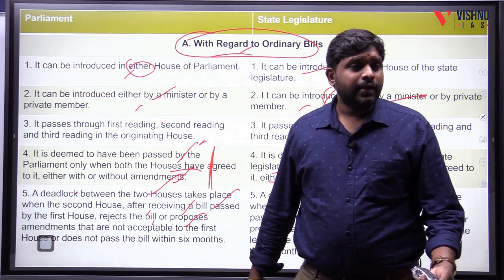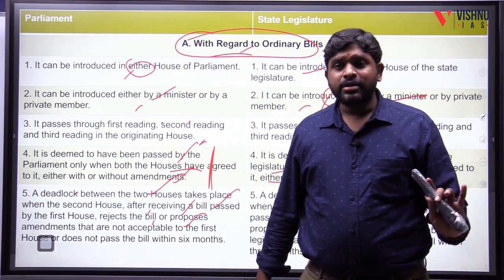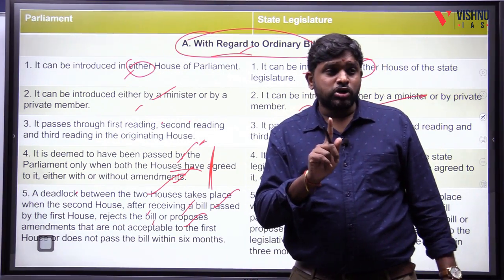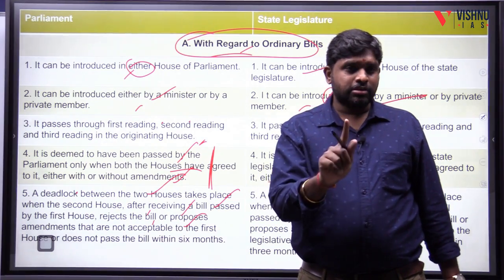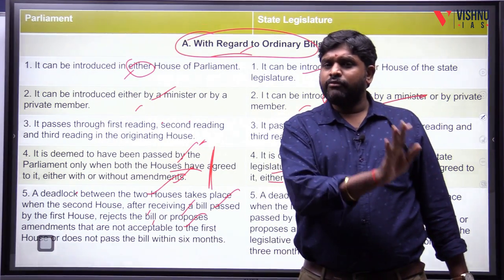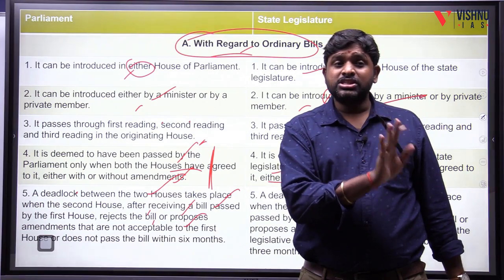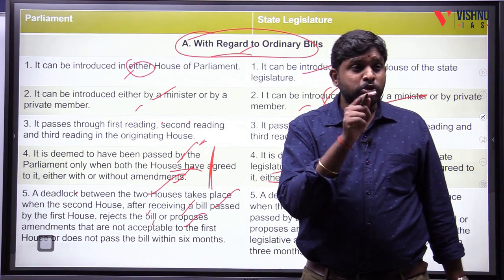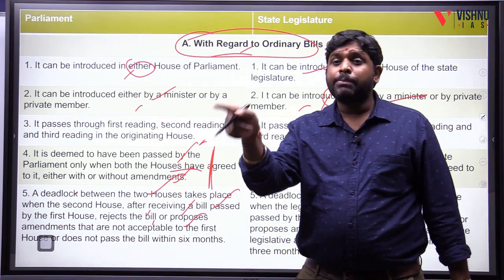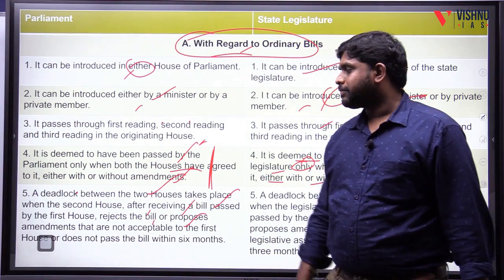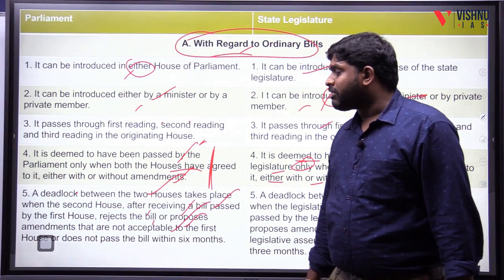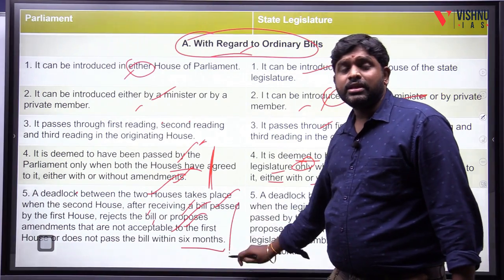The first house can be Lok Sabha or Rajya Sabha. That is the reason I am using the words first house and second house. When the second house rejects, or proposes amendments that the first house is not happy with, or does not pass the bill within 6 months.